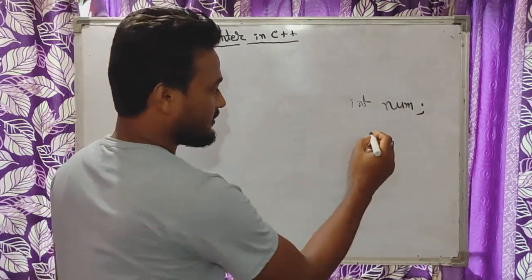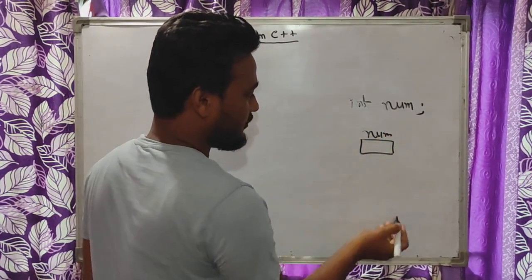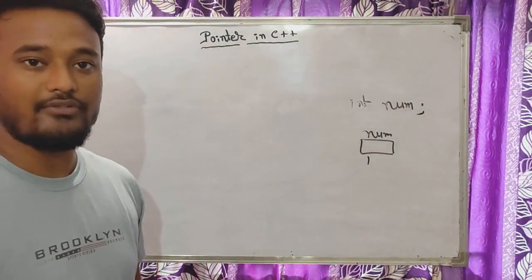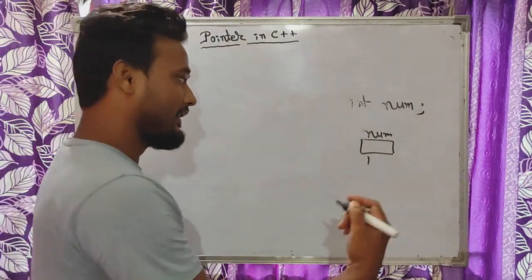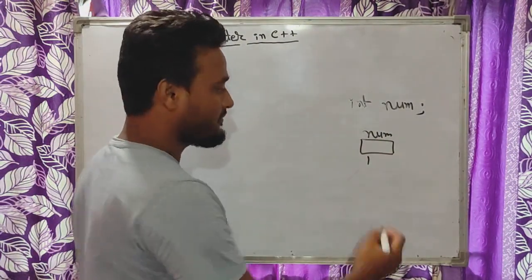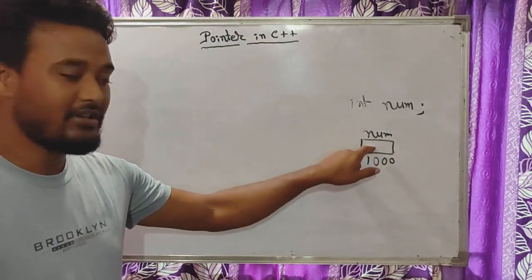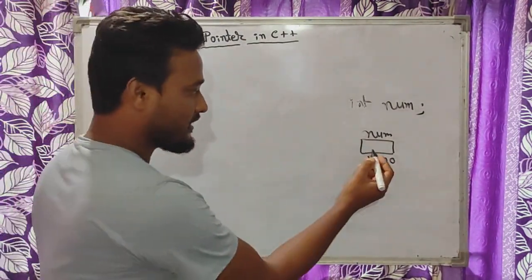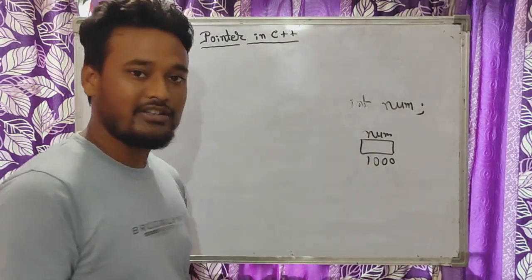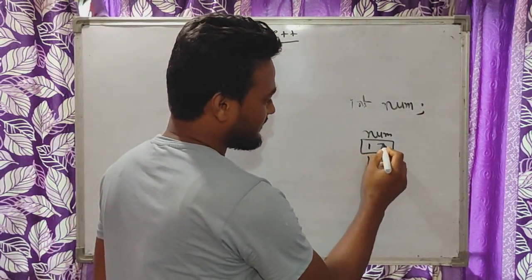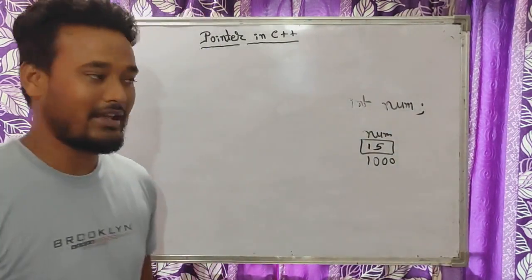The name of this memory will be number, and every variable will have its own memory address. Let's say this number has memory address 1000. The value inside will be an integer value, suppose I'm storing 15 here.